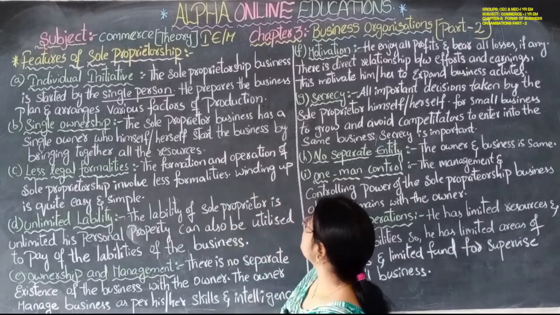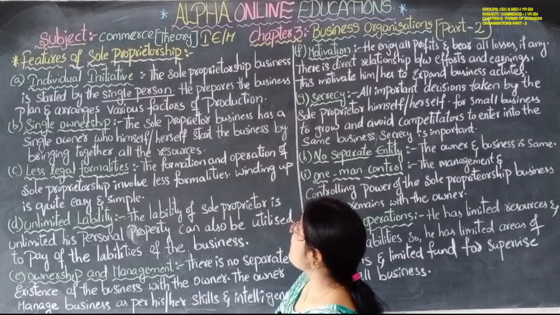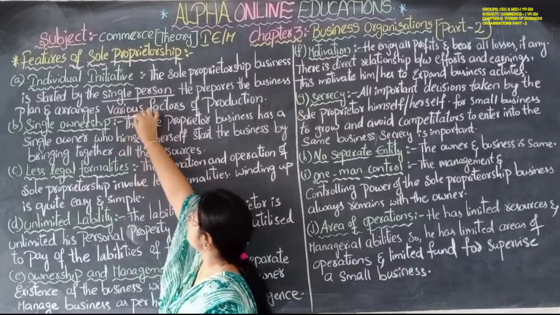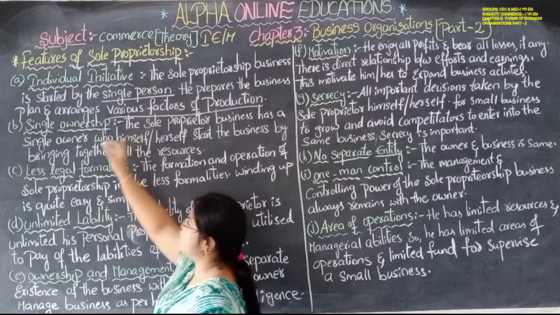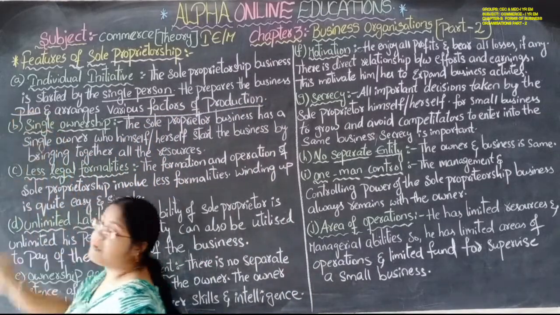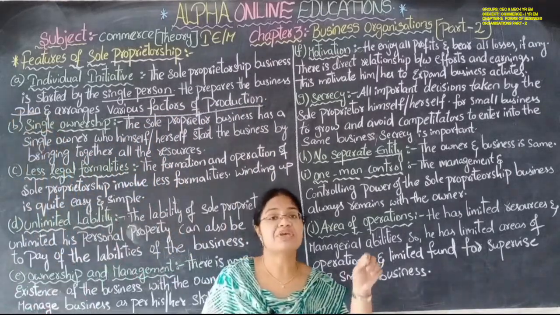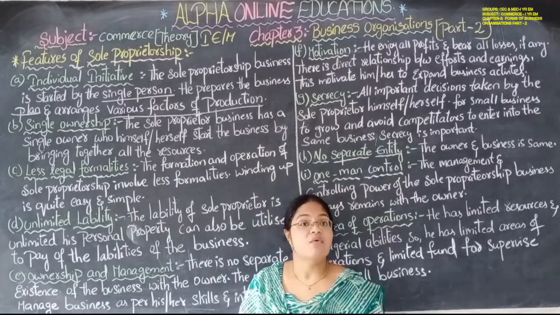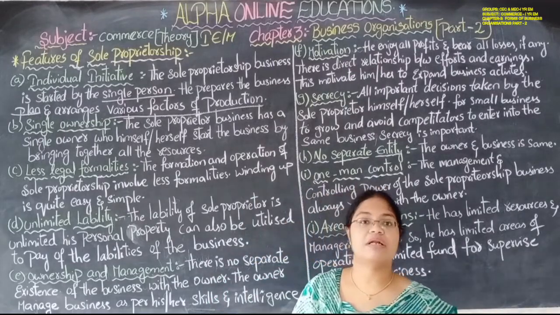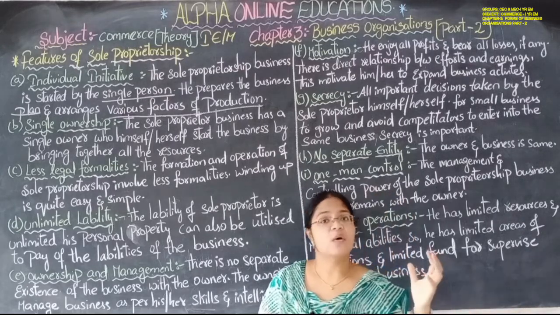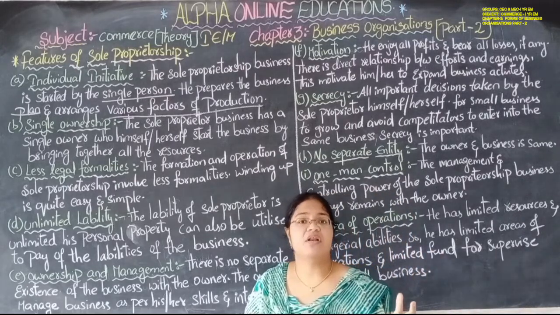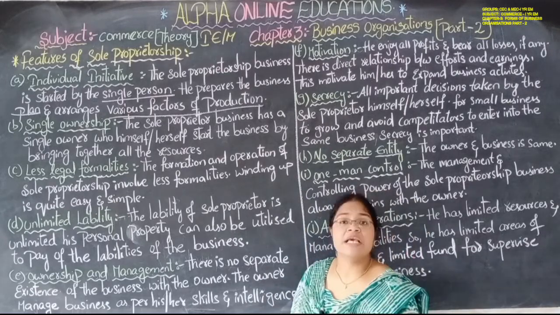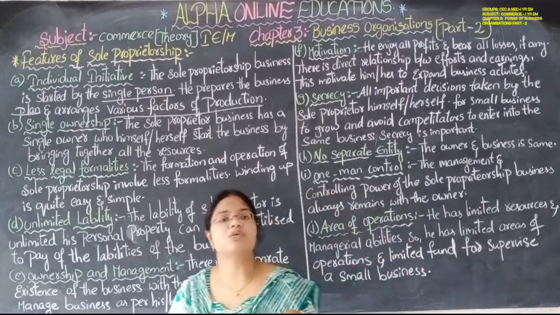He prepares the business plan and also arranges the various factors of production. What factors of production are there? Land, capital, labor, whatever is required for his business, he alone arranges all those things.